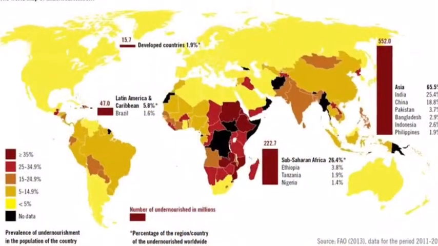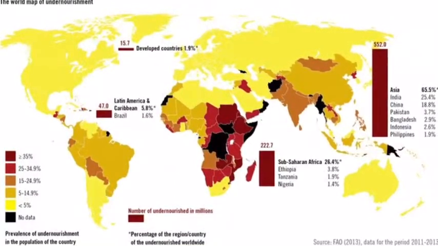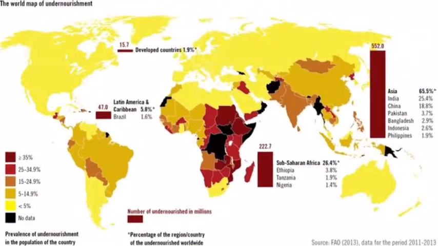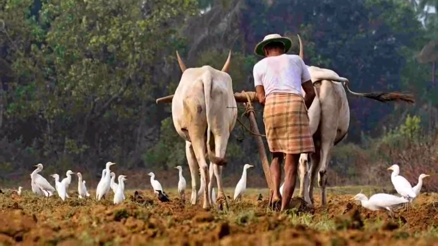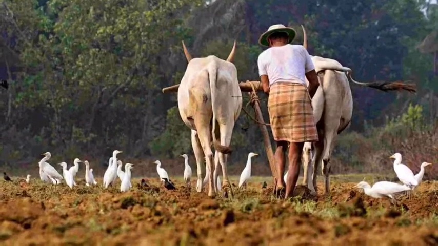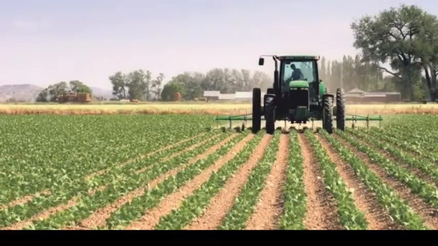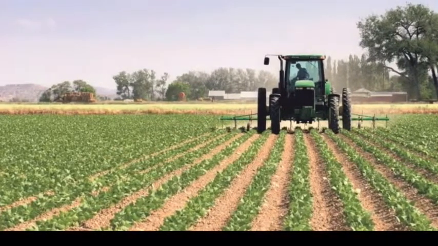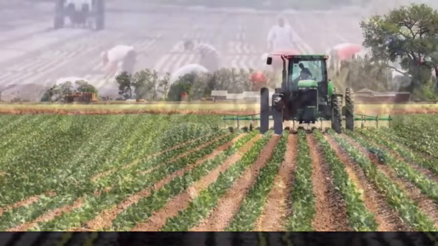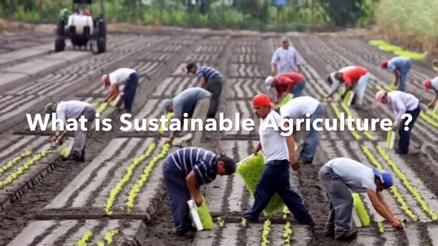Today, the human population on Earth is around 7.3 billion. The way the human population is increasing every year, they're going to need more resources. From these resources, one of them is food and agriculture. To understand all of this, we need to know about agriculture sustainability, what sustainable agriculture is, and what are the issues and the factors related with it.